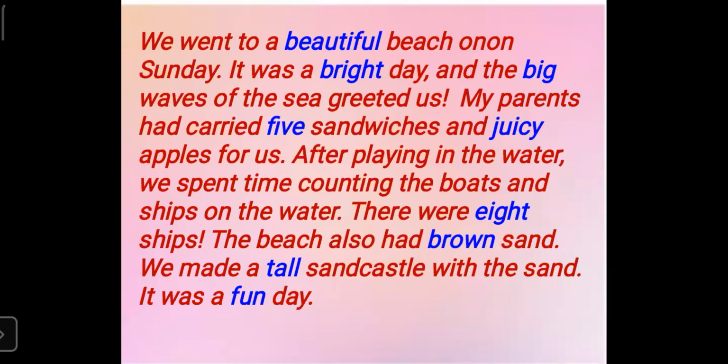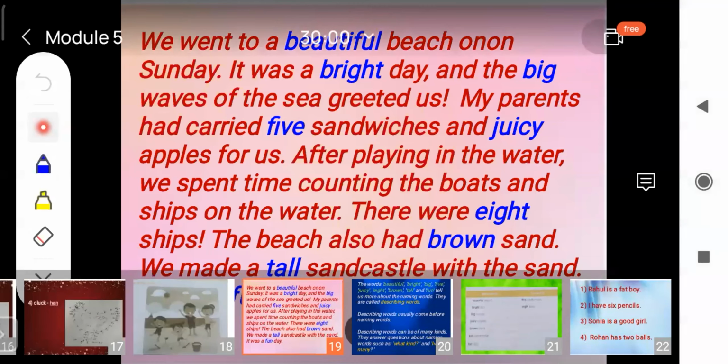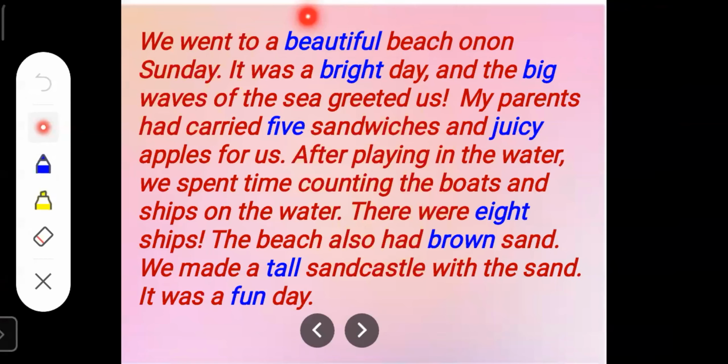So big is also a describing word. See, why is beautiful a describing word? Because the word beautiful tells us what kind of beach it is. Next sentence, it was a bright day. The word bright tells us what kind of day it is. And the word big tells us what kind of waves there were.